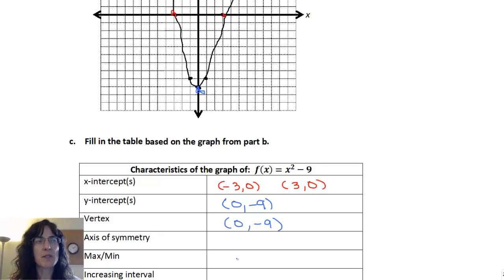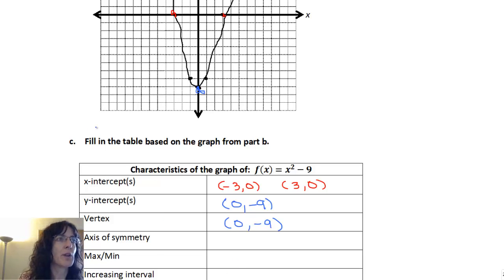Our axis of symmetry, the place where you can take your graph and fold it exactly in the middle, is going to be the y-axis, and the equation for that is a vertical line, so the x parts are going to be the same every time, which is x equals 0. So the axis of symmetry will be x equals 0.